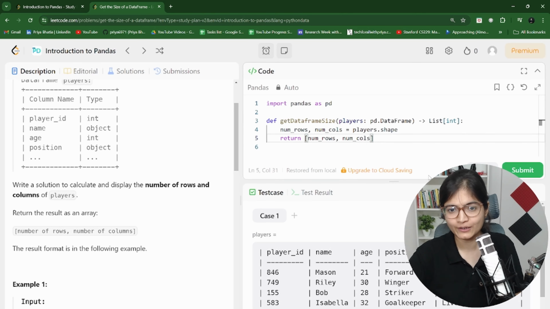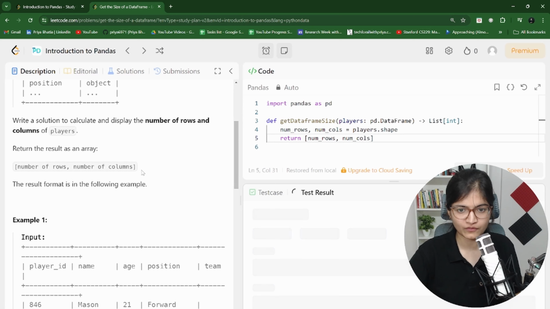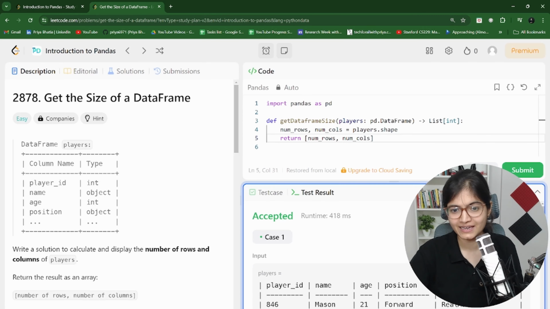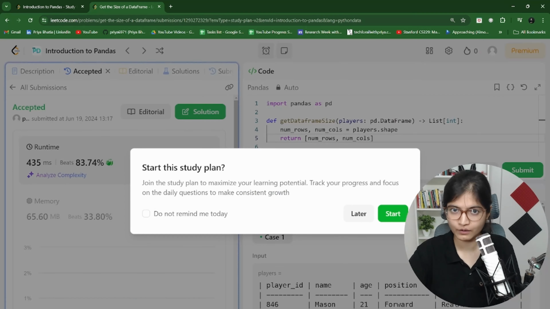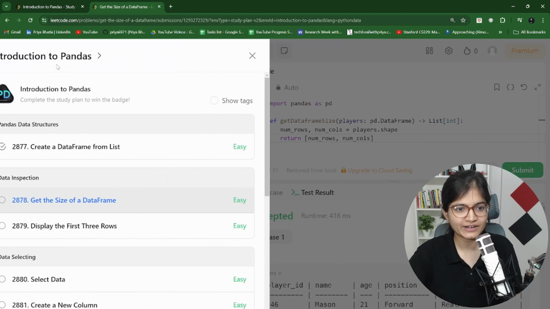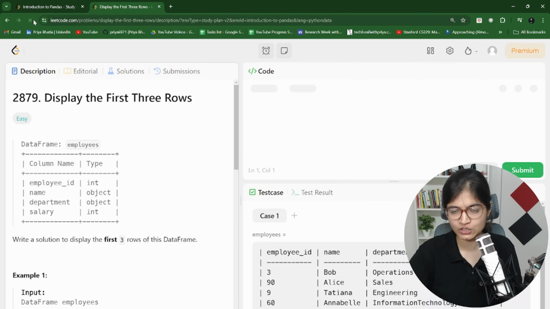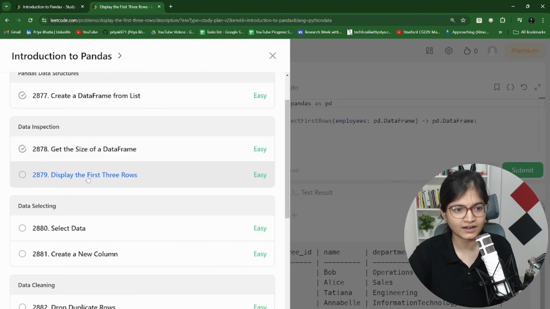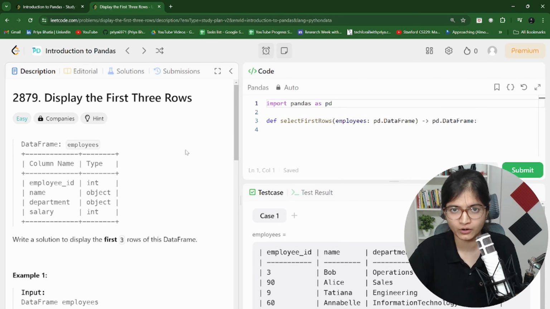So let's see whether we are getting a correct result or not, because here we want the result in the form of a list. So let's see, it is accepted. Let's try to submit this code, and here we go, we got that done. Now let's jump towards the third problem. I think so far we have solved two problems, and the main idea is to solve all the problems. Let's see whether we will be able to solve all of them or not.